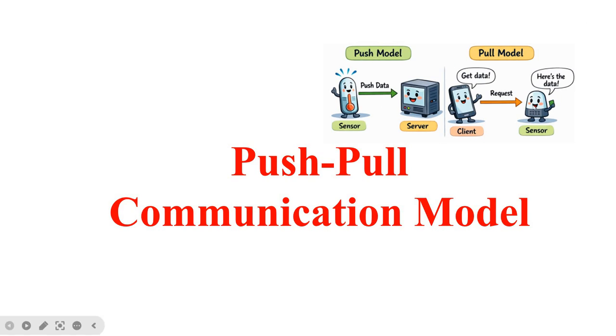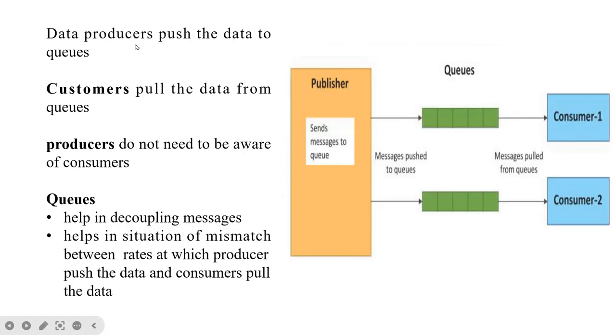Hello everyone. In this lecture, we will be studying the push-pull communication model of IoT. Here, the data producers will push the data to the queues. That is, the publisher will push the data to the queues. Then the customers, or consumers, pull the data from the queues.